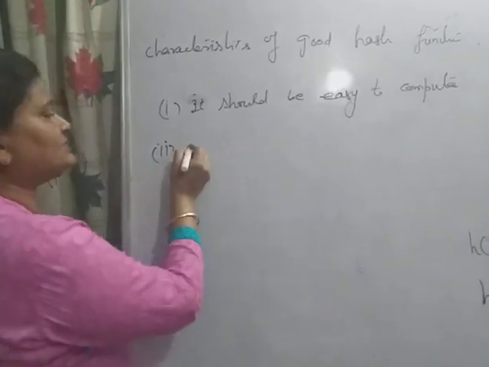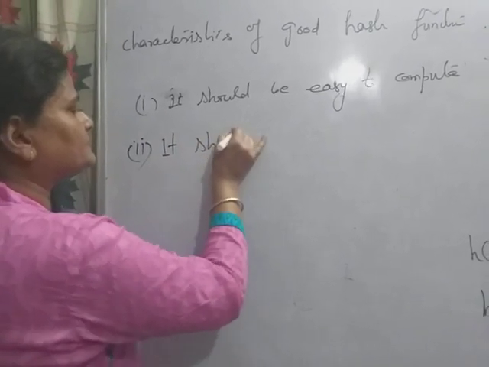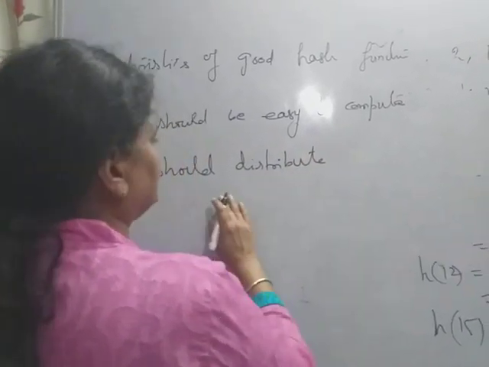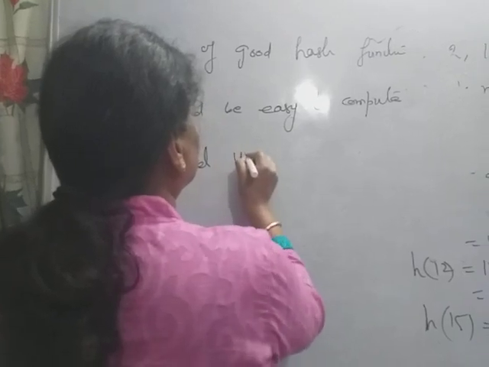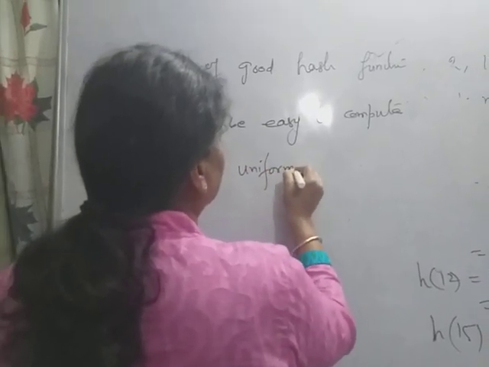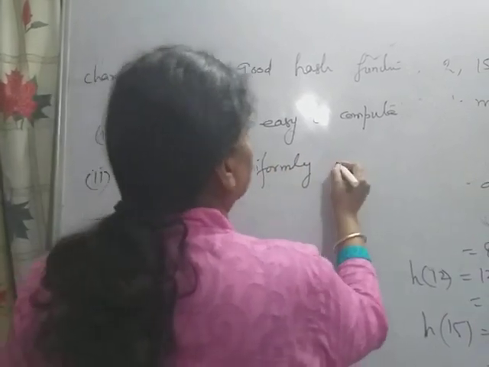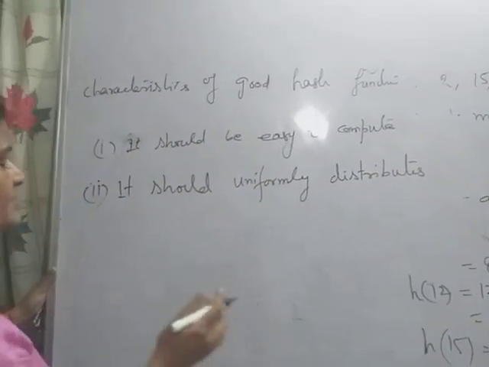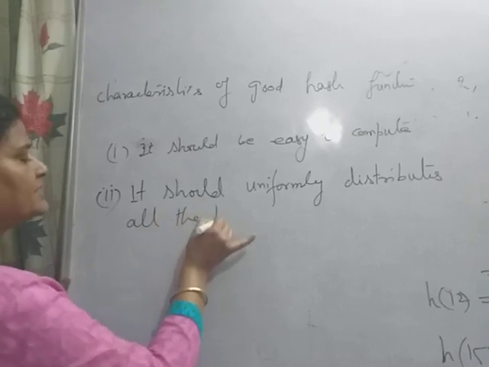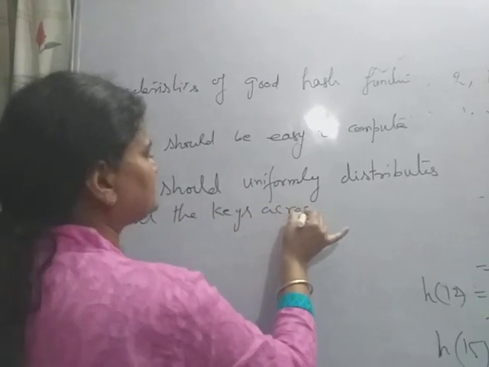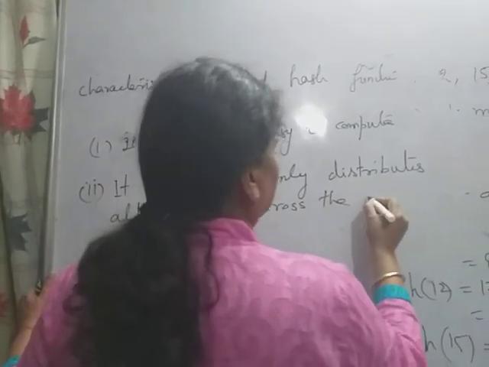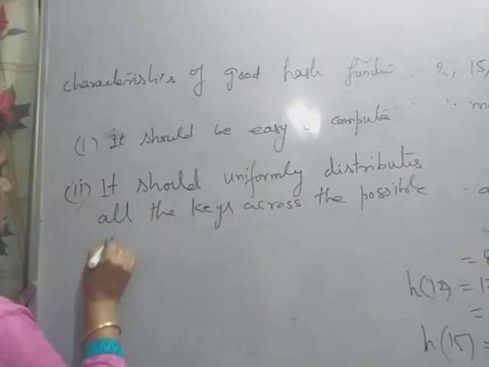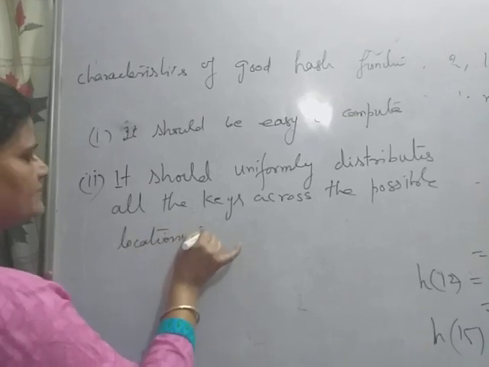So the second is, it should distribute all the keys uniformly across the possible locations in the table.